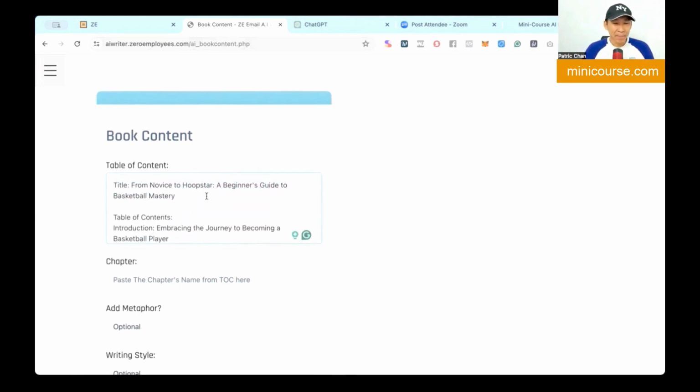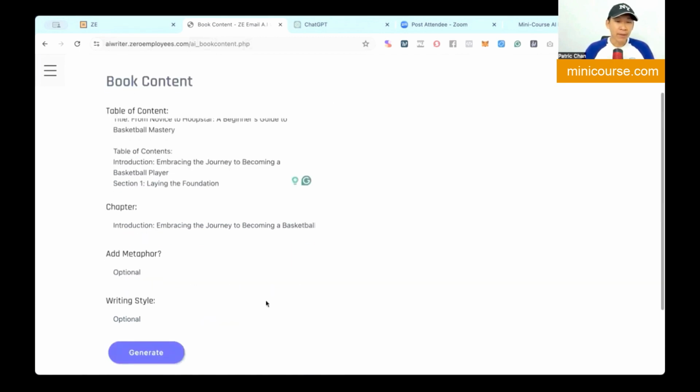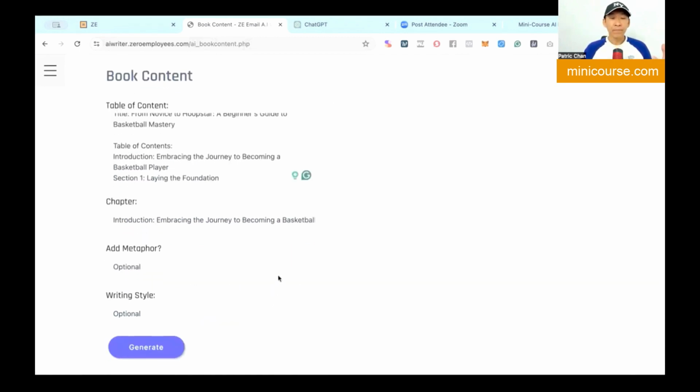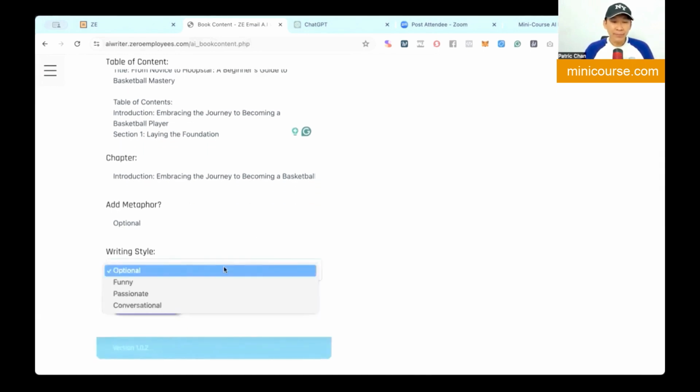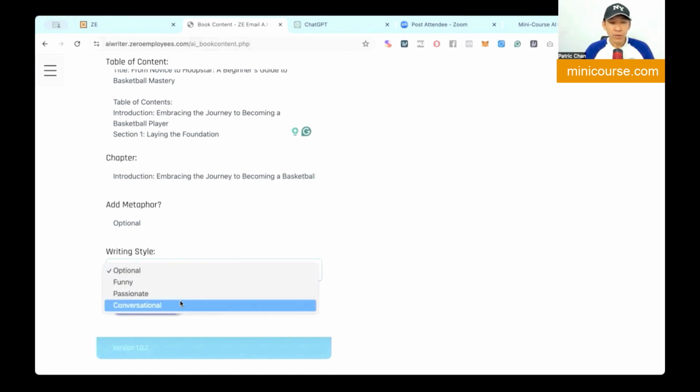Seriously, my gosh. Okay, so for chapter, paste the chapter's name from the TOC and put it here. Cool? All right. Add metaphor. Do you need to have a metaphor in this chapter? Probably we don't need that, so we skip that. Writing style, how you want it to be: passionate, conversational, funny. So let's do conversational, because we don't want it to sound like academic writing, because it's going to be very boring and dull, right? So once it's done, let's click on generate.